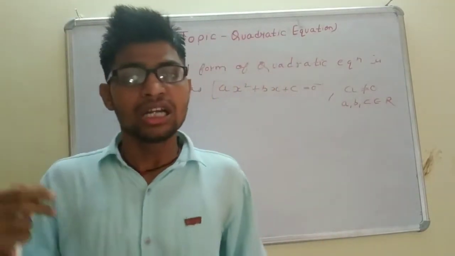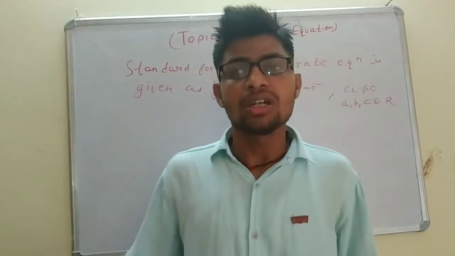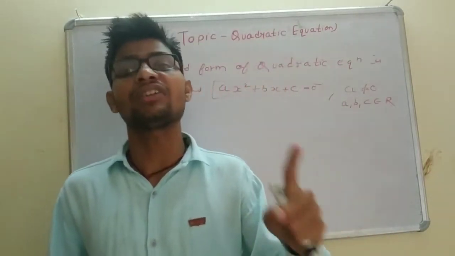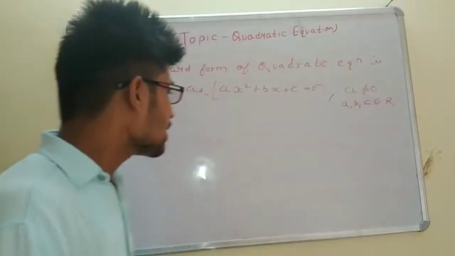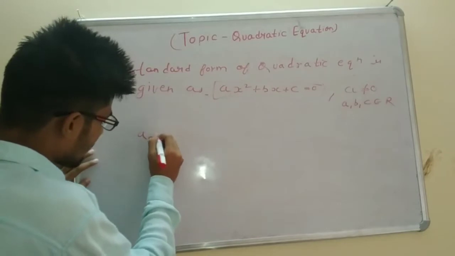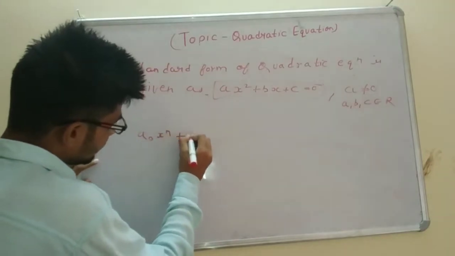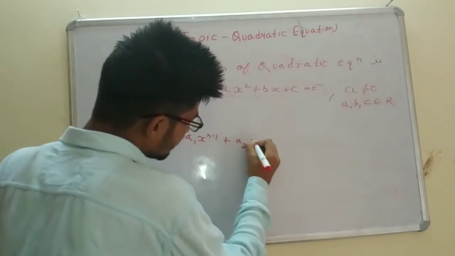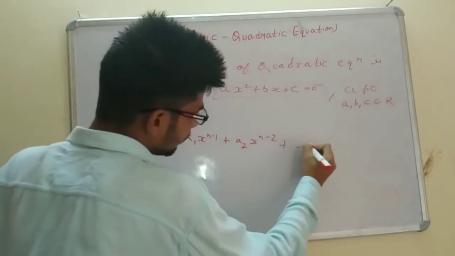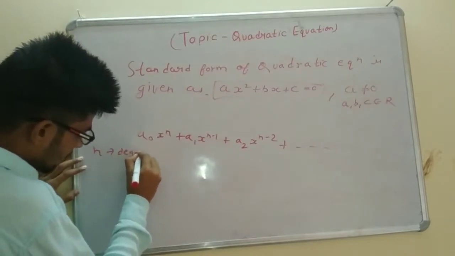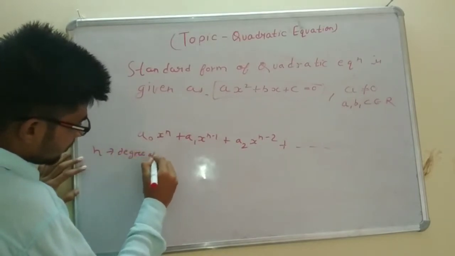Whether it is a linear, quadratic or cubic equation, all equations come from a single general form of polynomial, which is given as a naught x to the power n plus a1 x to the power n minus 1 plus a2 x to the power n minus 2 and so on, where n is the degree of polynomial.